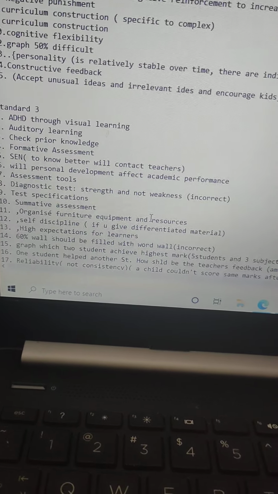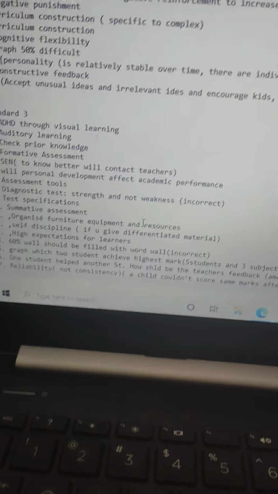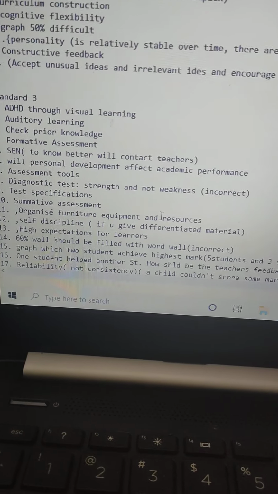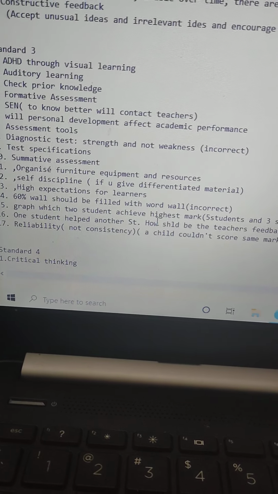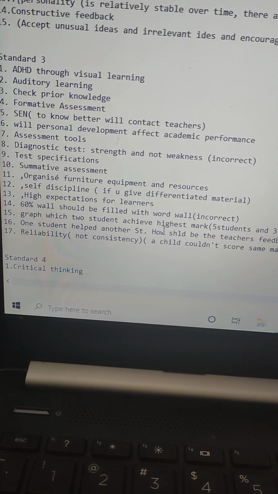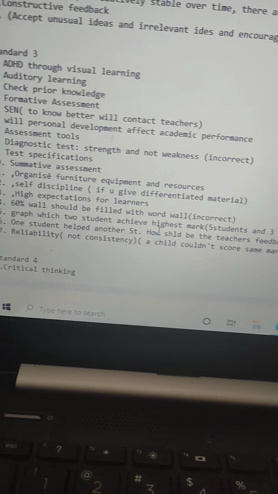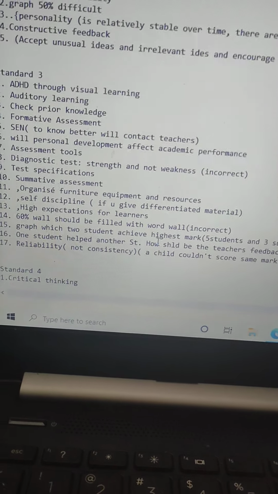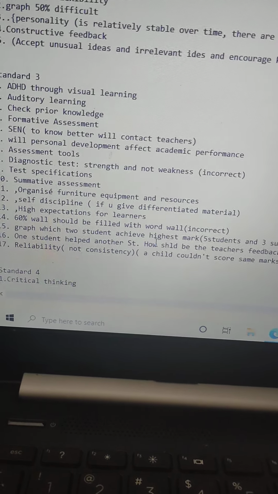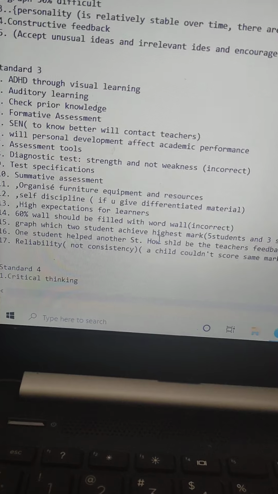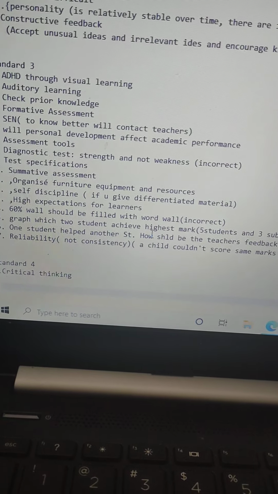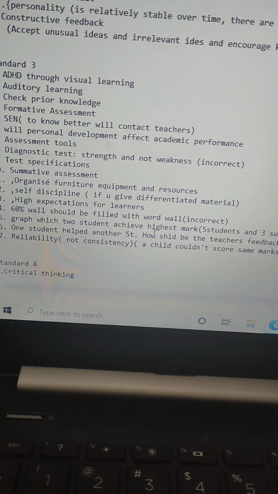Then in standard 3, there were questions about ADHD students through visual learning. All right, how effective? There were so many learning styles given and the scenarios. So which one is effective?